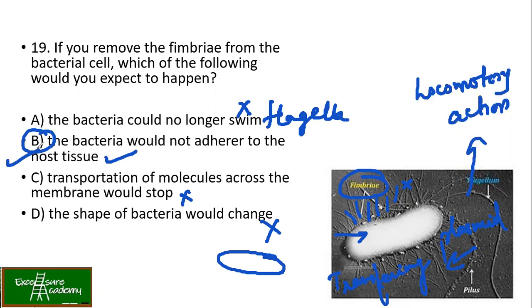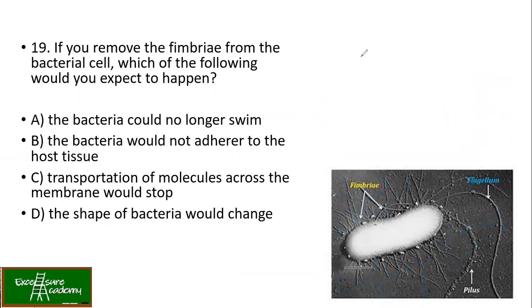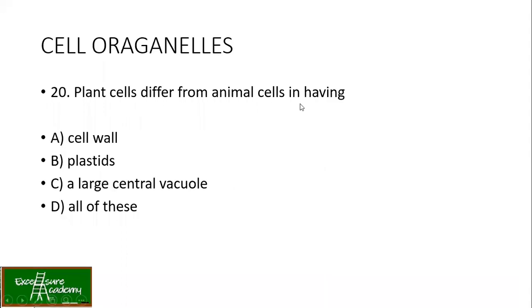So these fimbriae are hair-like structures which are present in large number in the bacteria, and they help in attaching to solid surfaces. So likewise, it's clear now what the function of fimbriae is and how to address this question. Moving on to the next.